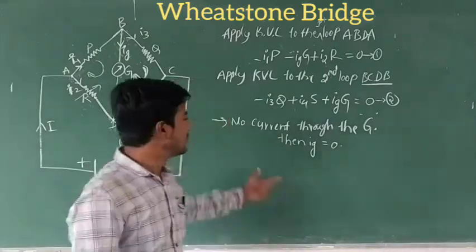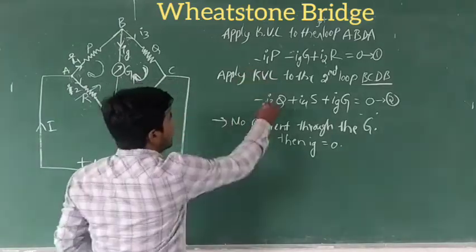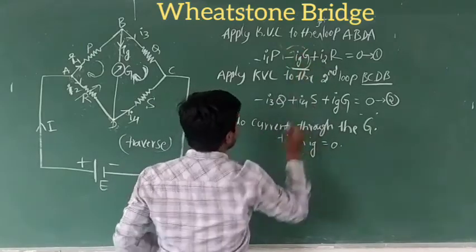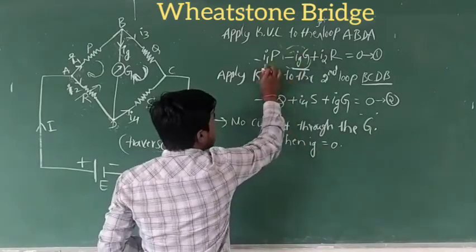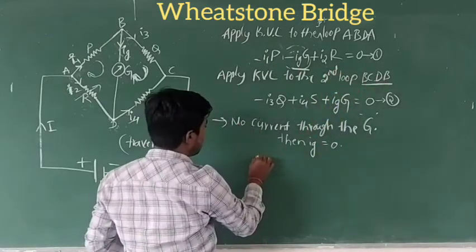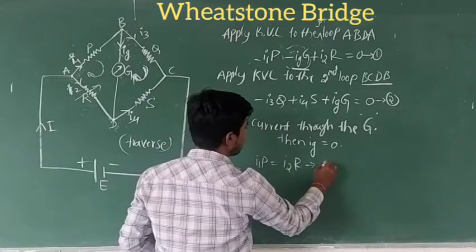Now we have to use the first and second equations. In this, IgG will be 0. Ig is 0, so this term is 0. Then minus I1P becomes, on the other side, I1P equal to I2R. This is equation number 3.